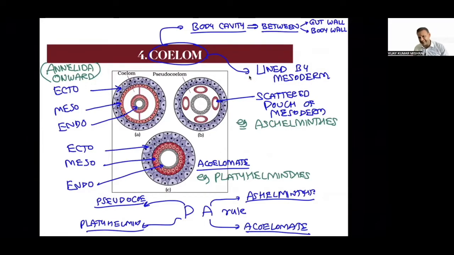There is a third variety which is called pseudocoelom, where there is an outer ectoderm and inner endoderm, but in between the ectoderm and endoderm, scattered pouches of mesoderm are present, and we call this a pseudocoelom. The scattered pouches are formed in a cavity. That cavity is called pseudocoelom. Can you see this cavity? Is this cavity lined by mesoderm? It is not lined by mesoderm. Can you see this scattered pouch of mesoderm? Yes, you can see it.